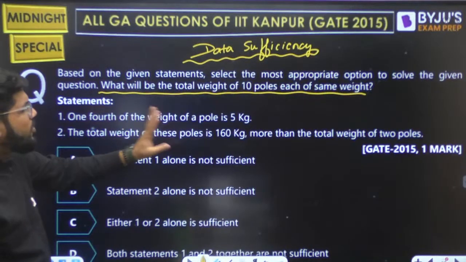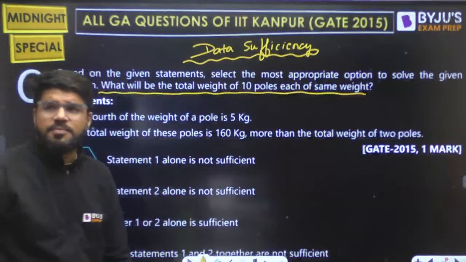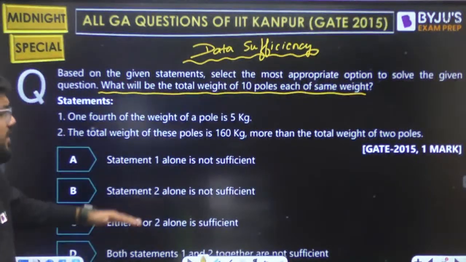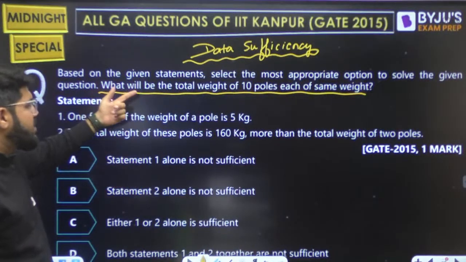1/4 of the weight of a pole is 5 kg. Now you don't have to tell the answer: what is the total weight of 10 poles. No, the intent is not getting the answer. The intent is there are 2 statements. Which of the statements is sufficient to answer the question?